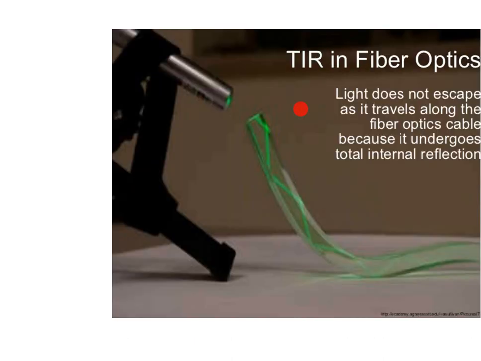Let us see here TIR in fiber optics. This is the optical fiber. When the ray is incident, it undergoes a number of total internal reflections, and that will give the output. That is, light does not escape as it travels along the fiber optic cable because it undergoes total internal reflection.